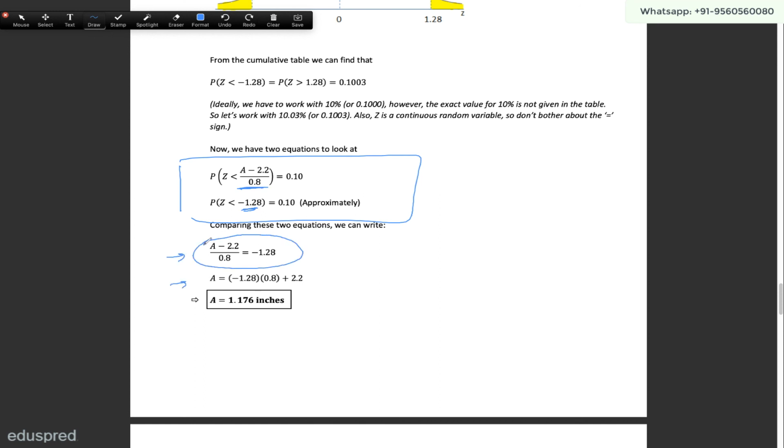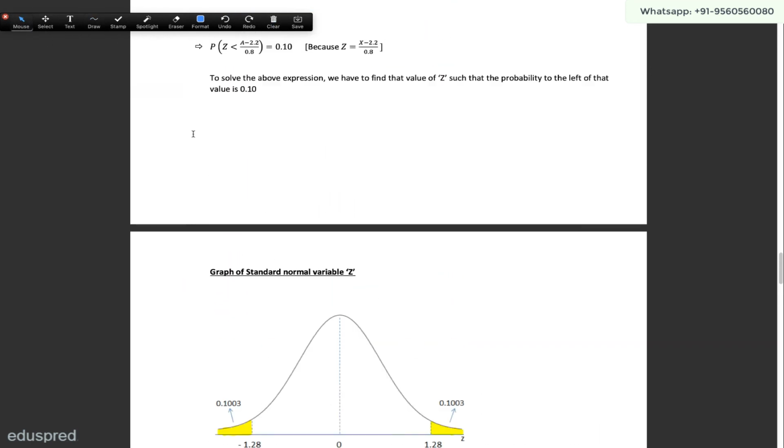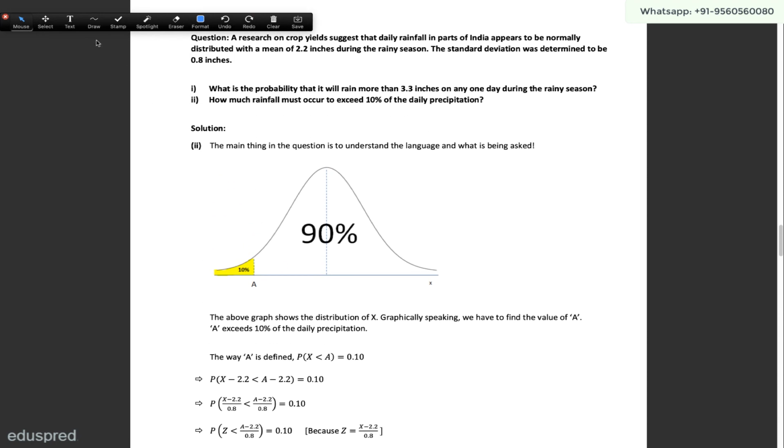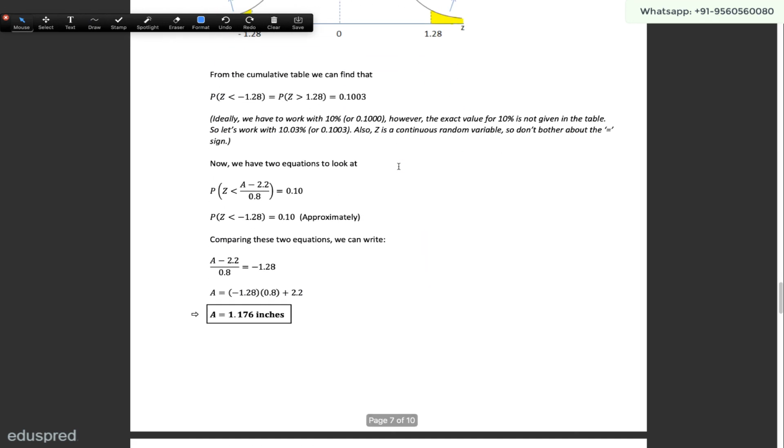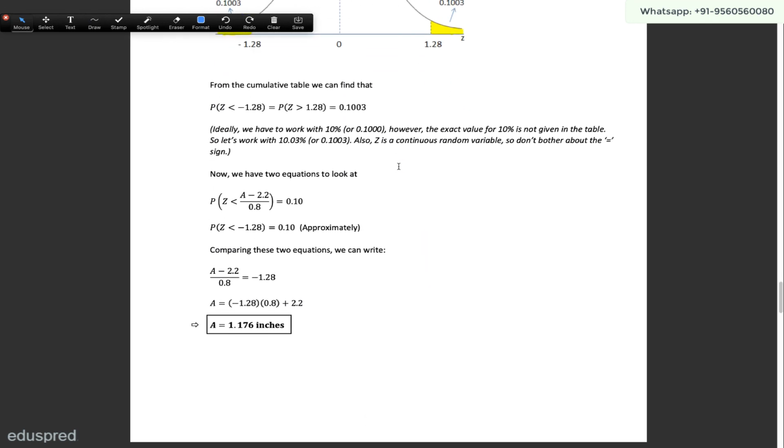Over here you have this equation. All you have to do is solve for the value of a, and once you solve, you will get that a is equal to 1.176 inches. So if I go to the graph, a is equal to 1.176, and this is what they were asking us in the question: how much rainfall must occur to exceed 10% of the daily precipitation. So the answer is 1.176 inches. That's the value of a that we got over here. So that's it for this video.